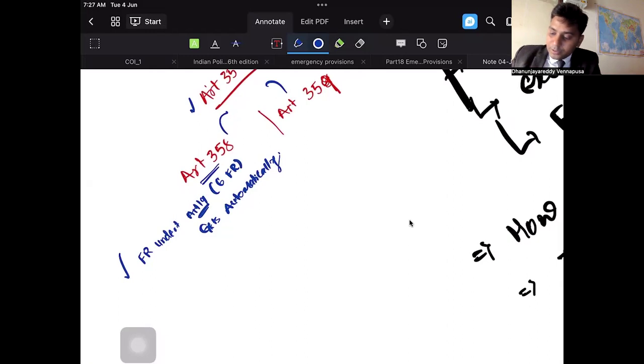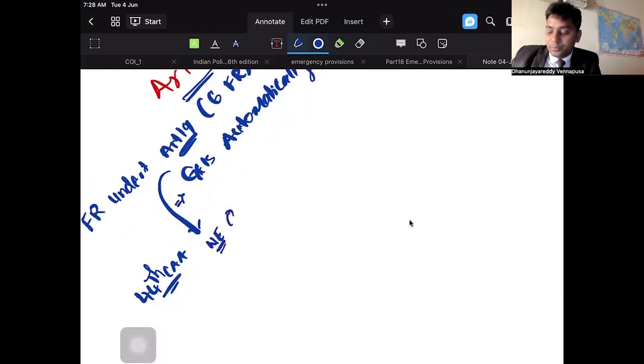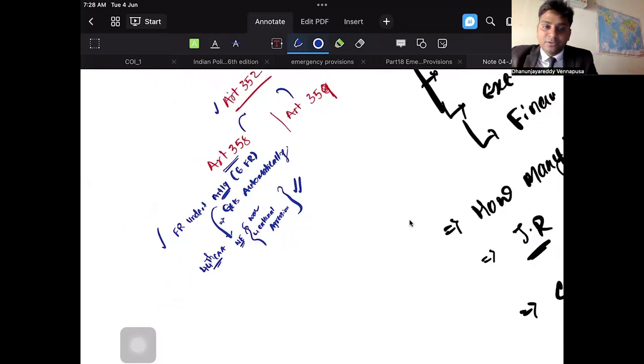However, in the original Constitution, this was the clause. In the 44th Constitutional Amendment Act, what they said is, Article 19 gets automatically suspended only when national emergency is declared on the grounds of war or external aggression. Only on war or external aggression. Only during this period of time can it get automatically suspended. So this is another thing.